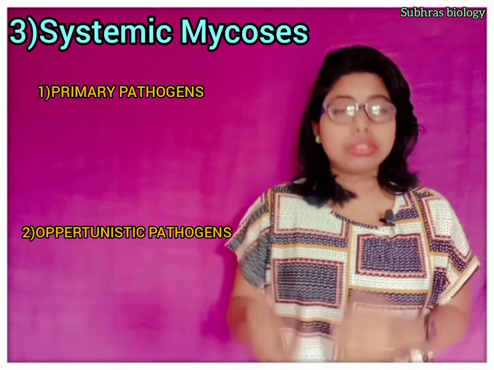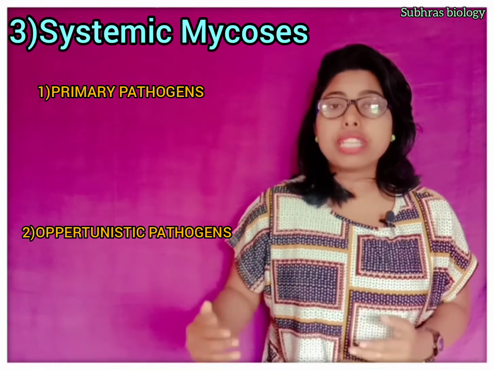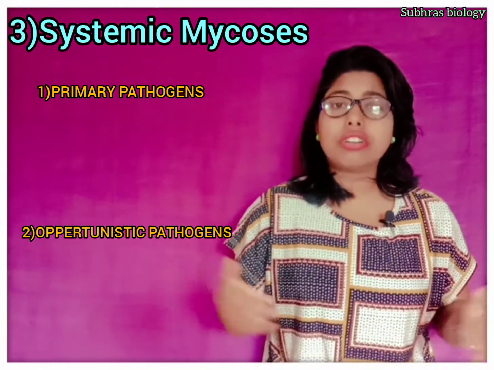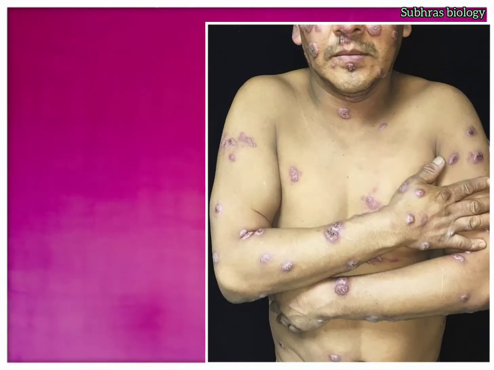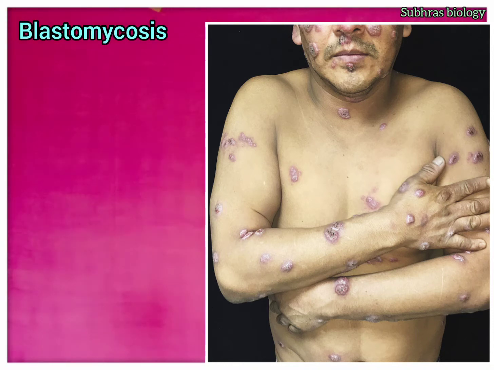But when the opportunity comes, in the case of immunocompromised patients such as AIDS patients or cancer patients, they cause disease and may harm the body, right?